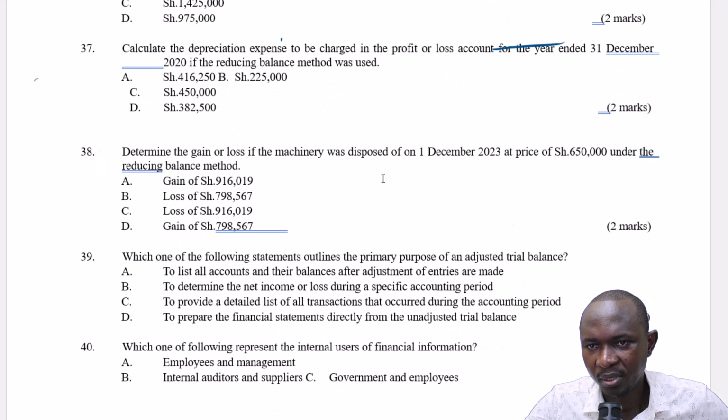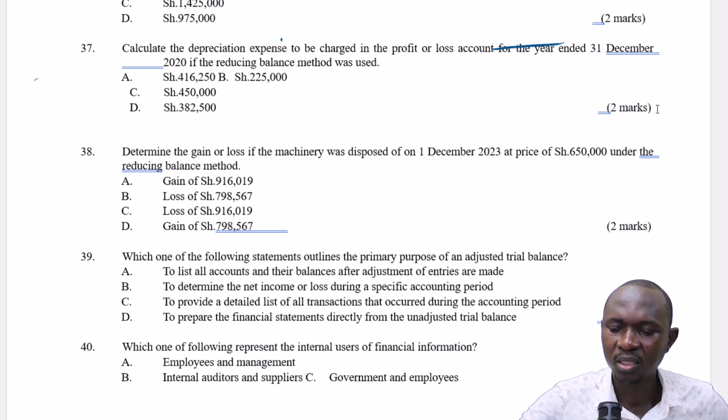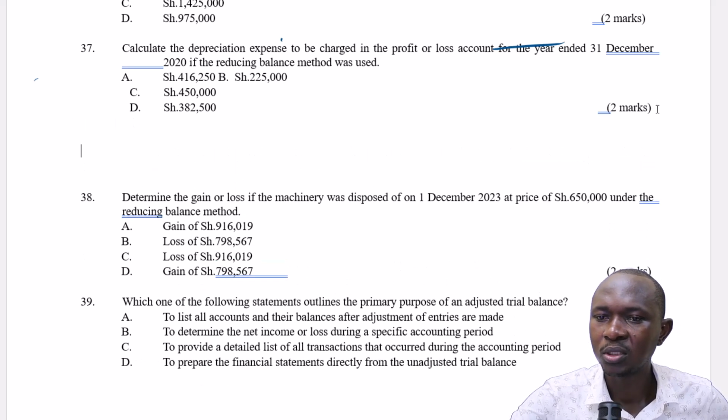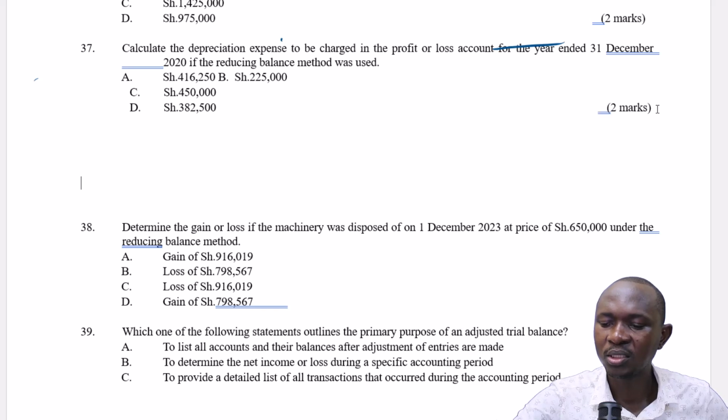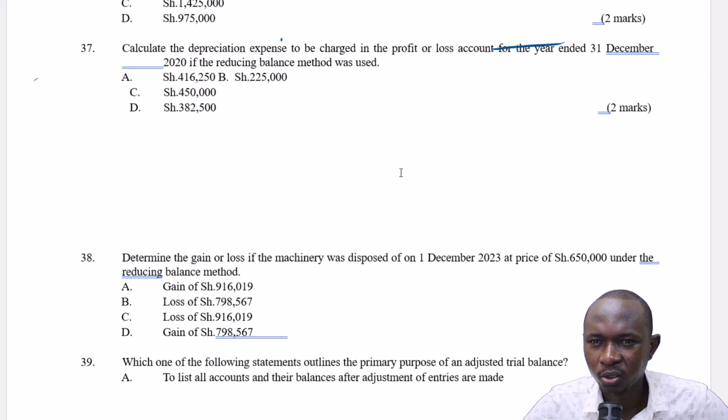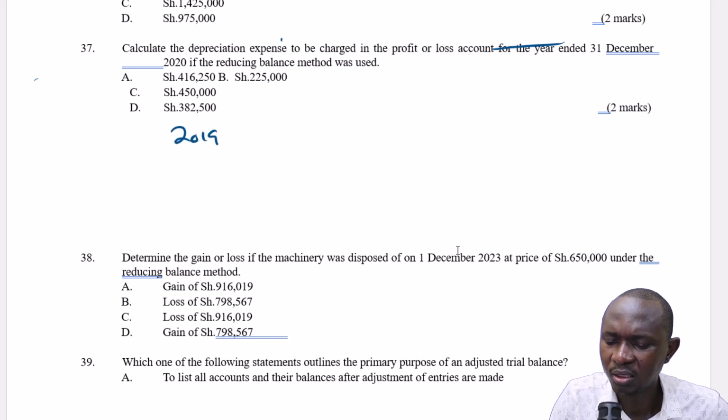Question 37. Calculate the depreciation expense to be charged in the profit or loss account for the year ended 2020 if the reducing balance method was used. Wow. If the reducing balance method was used. So let's compute it. Let's create some space. So 2019, the value is 3 million.